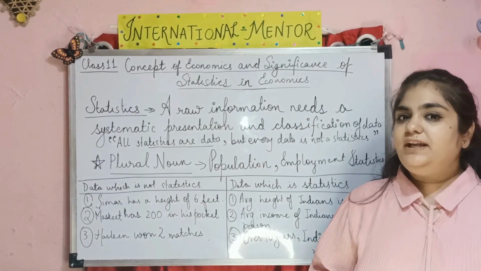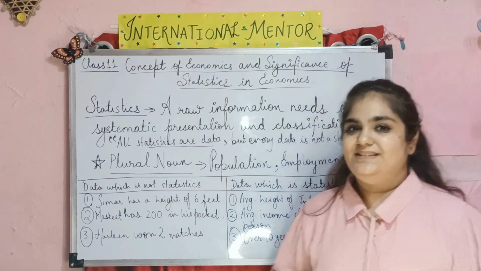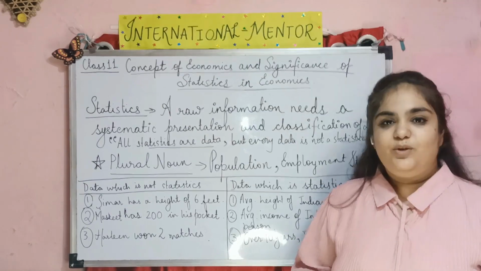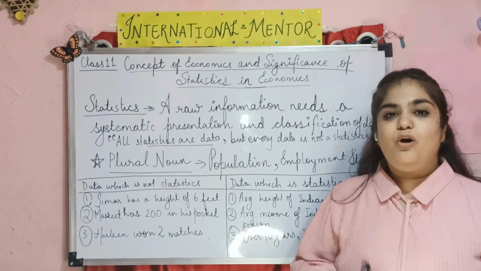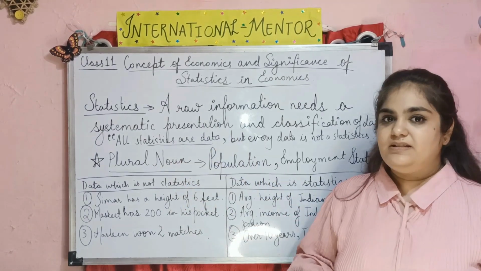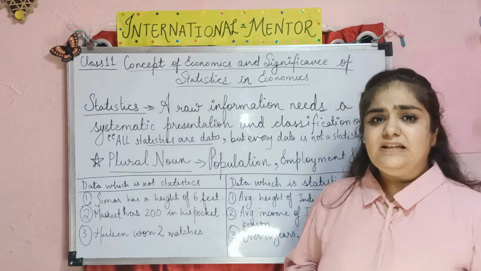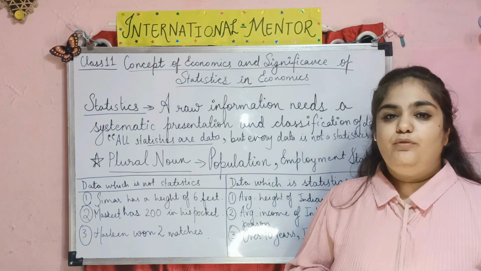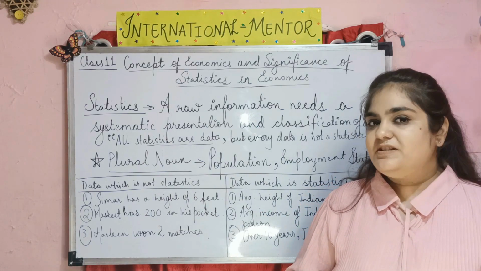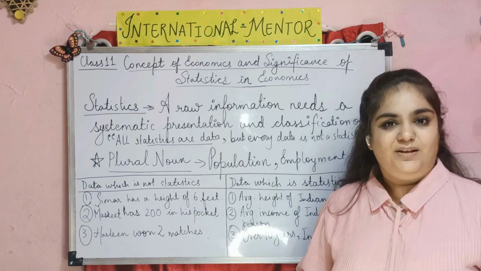After studying all the types of economic activities, now I will teach you what statistics is. You must know that statistics is raw information or data which should be systematically represented and then classified. Statistics can be of two types. It can be presented as a plural noun, or as a singular noun.